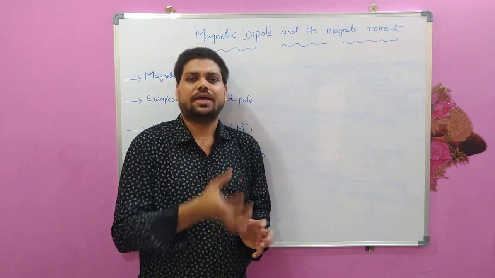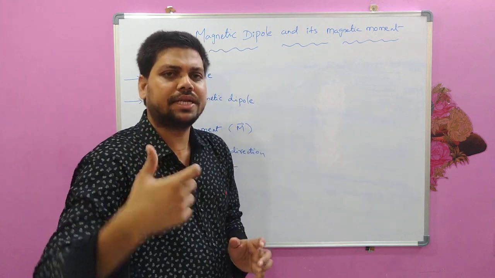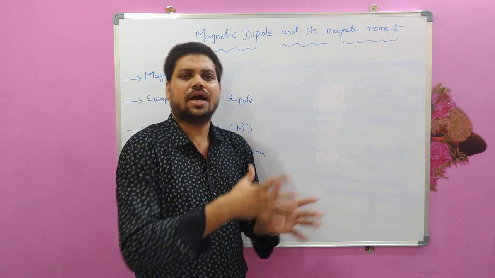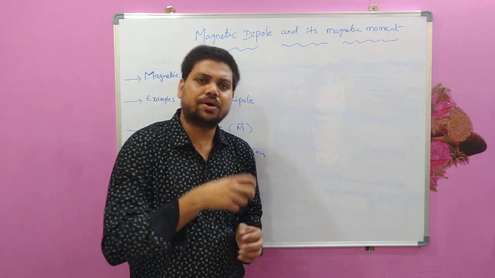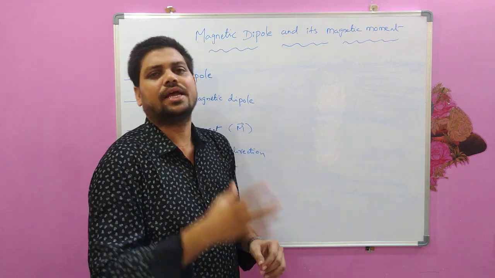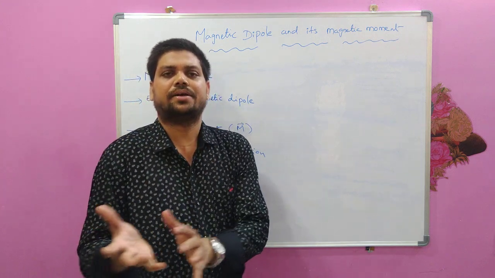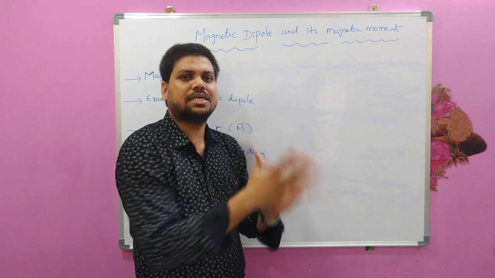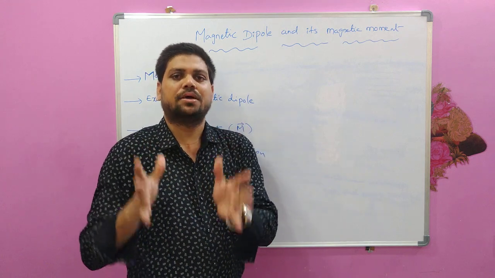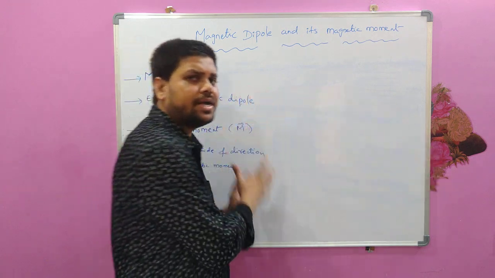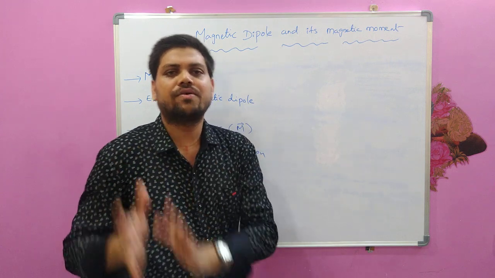He brought a magnetic compass needle near moving charges or current carrying coils, and he could observe the deflection in the compass needle, which confirmed that the magnetic field was present purely because of the current carrying coils or moving charges.